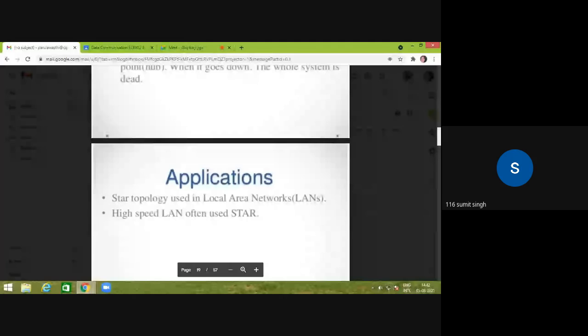Suppose station 1 wants to transmit its data. Then there will be an active signal value at the port of station 1. Whenever station 1 wants to transmit its data to station 3, if it is a passive hub, then the relay should be normally closed at that time.